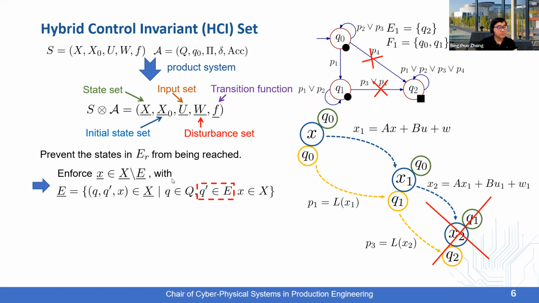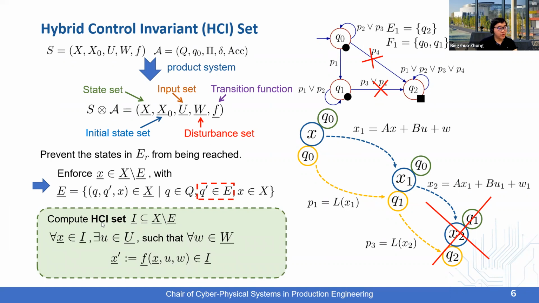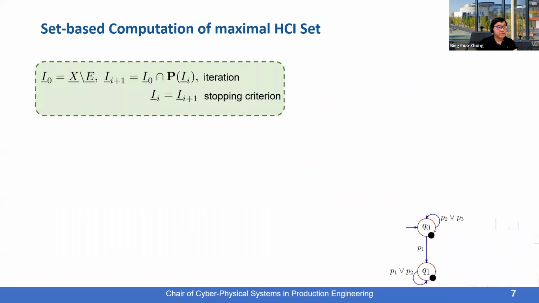We do it by computing a so-called hybrid control invariant set, which is a subset of the hybrid set X minus E, such that for all the hybrid states within the HCI set, there exists a controller such that the system will stay within this set at the next time instant, regardless of all possible disturbances. And in the remainder of the talk, I will discuss how to synthesize such a set.